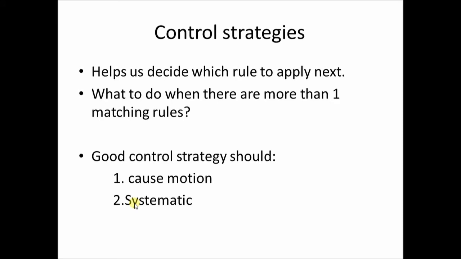Now, this strategy is better than the first one. Why? Because now it will cause motion; since there is randomness, the same rule won't be applied every time. But then what will happen? Although it at least causes motion, we are likely to arrive at the same state several times during the process, and there would be many more steps than are necessary.